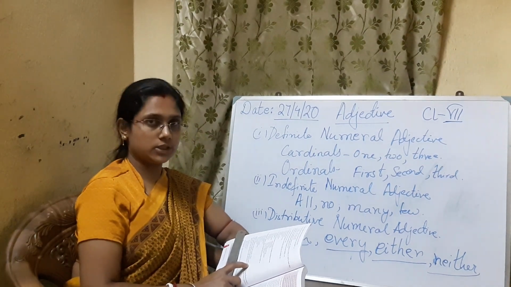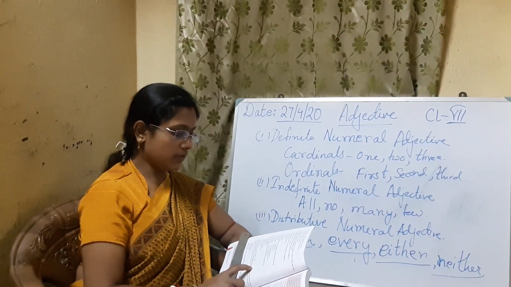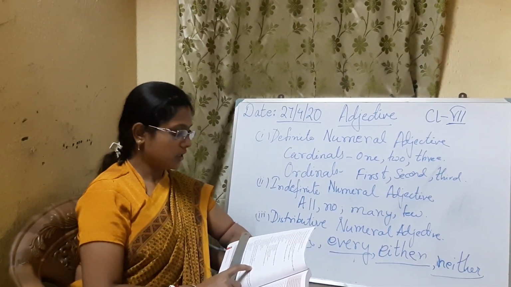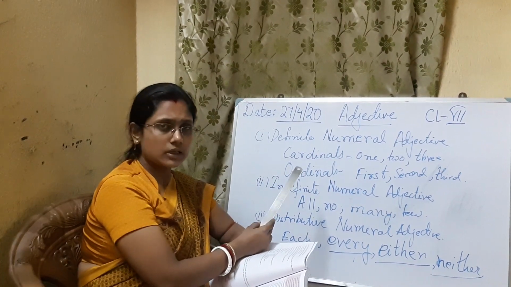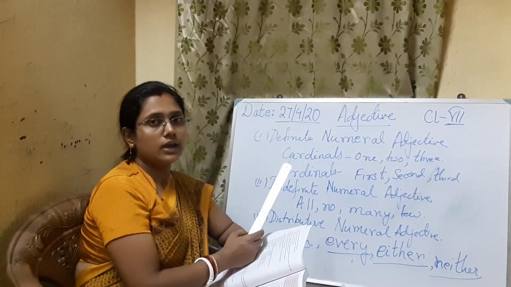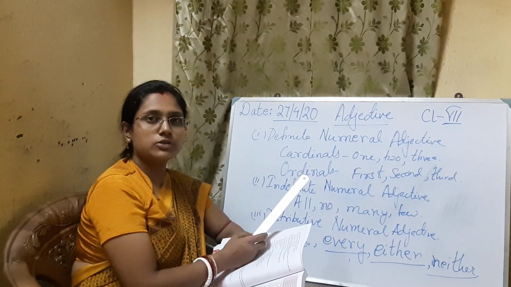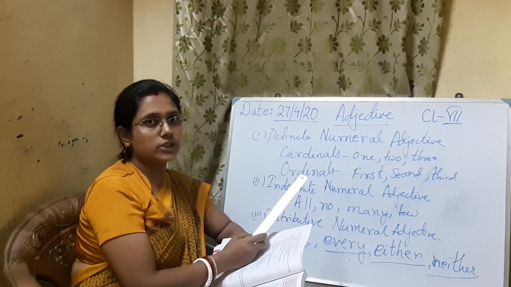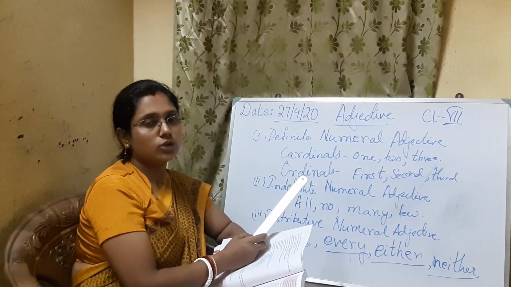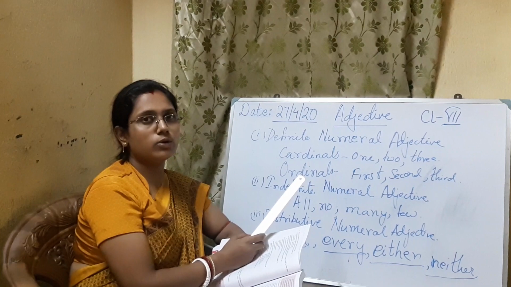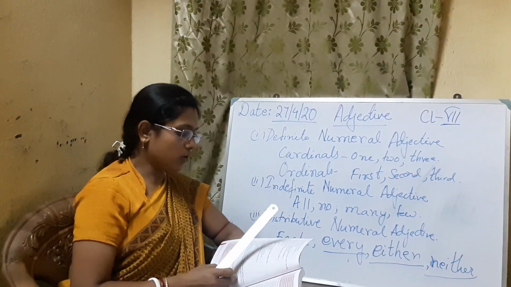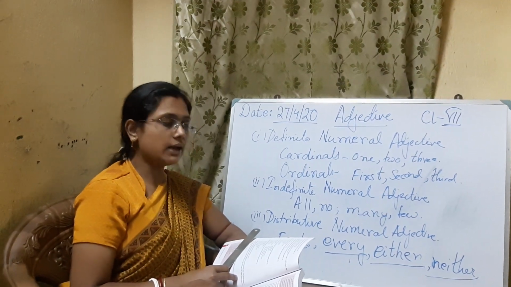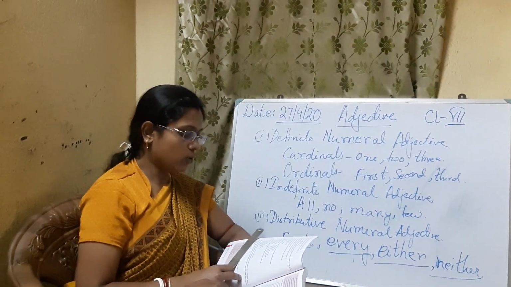Then demonstrative adjectives. Now you know that for demonstrative adjectives we generally point out the person or the thing. Like this is a pen. Okay, that is a book. So these are the demonstrative adjectives, like this, these, that, those. Those are my books. Okay. Like in your book it is given, this boy is stronger than Hari. That boy is industrious. These mangoes are sour.